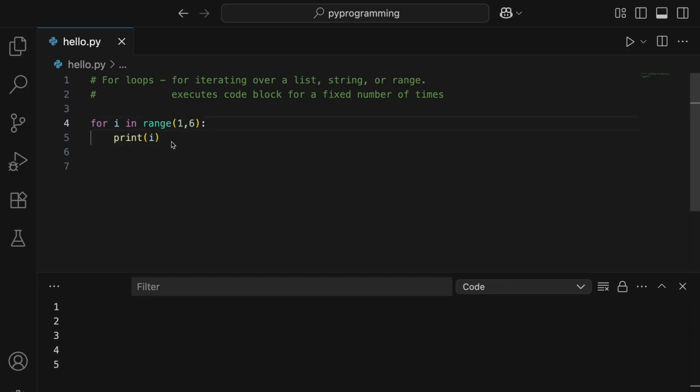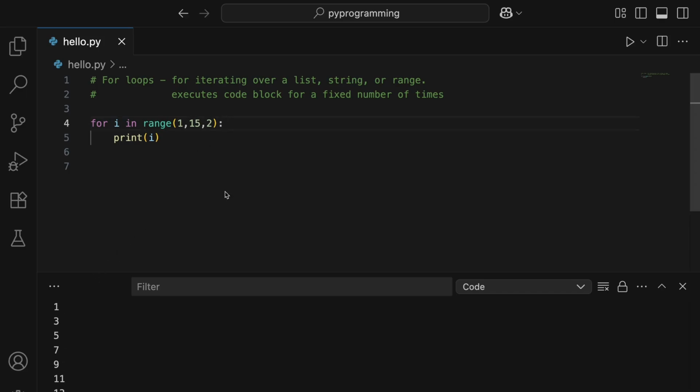And let's say if you want to step by, let's say 2 or 3, you can mention that as well. So let's increase the range. I'll mention it as 15, and then let's step by 2 and run this. So now you can see it has printed 1, but then it will step by 2 and then it has printed 3 and so on.